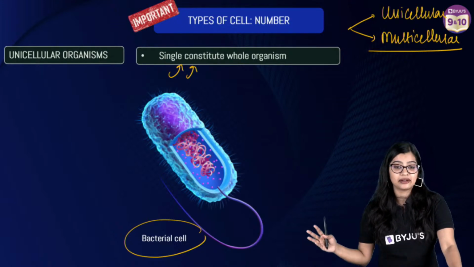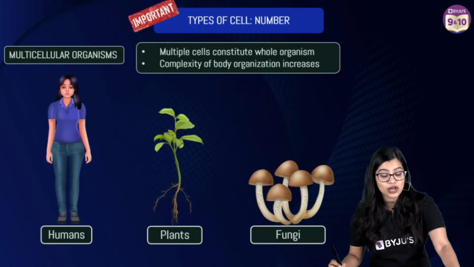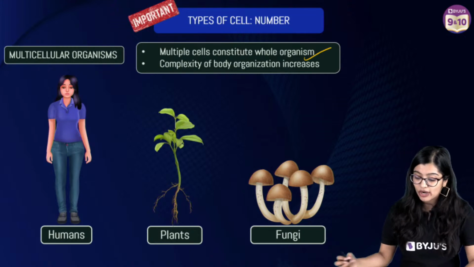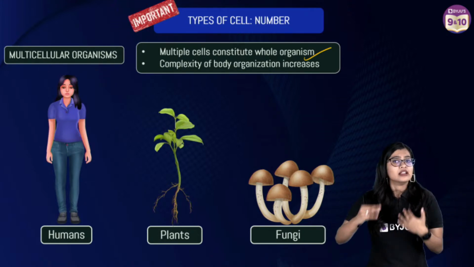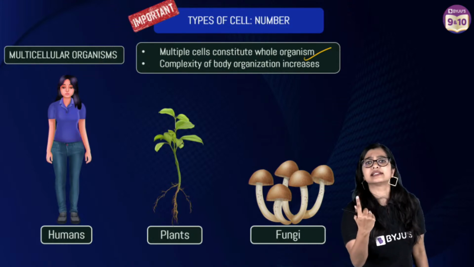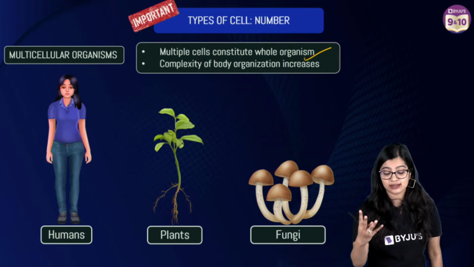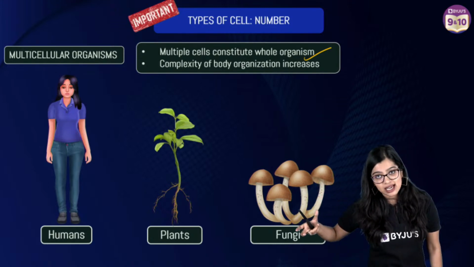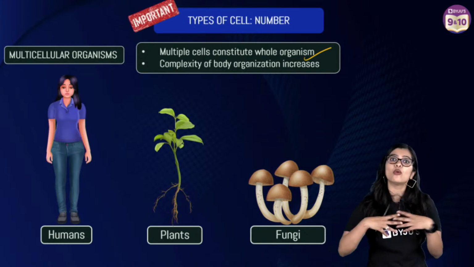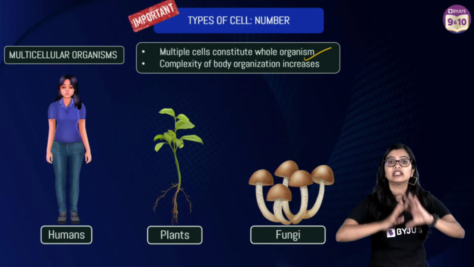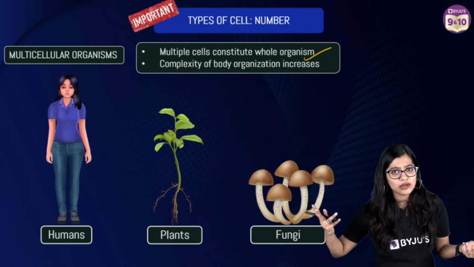Now, on the other hand, we have multicellular organisms. Multicellular organisms are those whose body is made up of multiple cells, right? This human body cannot be one single cell, right? And we are made up of trillions and trillions of cells. Now, when so many cells are involved, all these cells cannot do whatever they feel like. Imagine if there were trillions of cells and each cell did what it felt like. That is not going to happen, right?